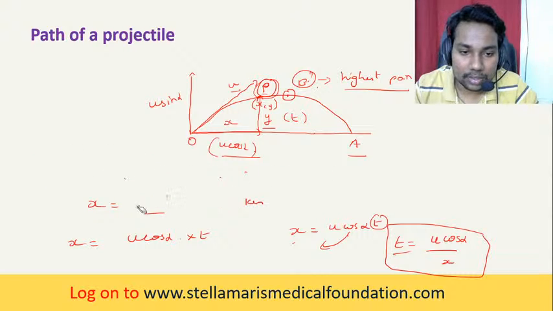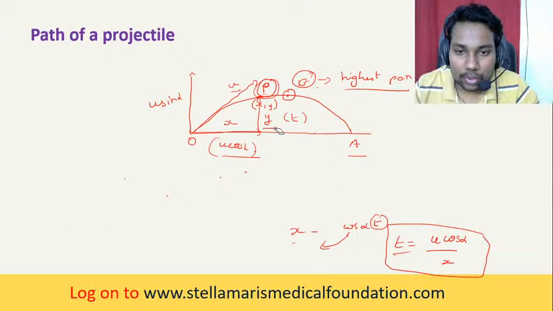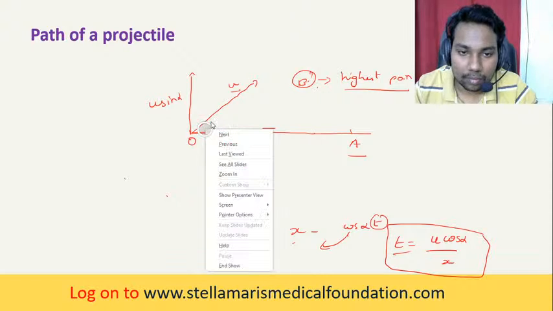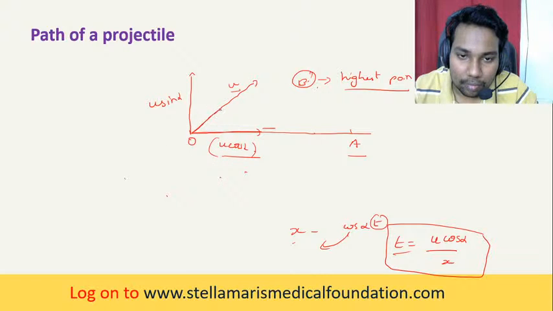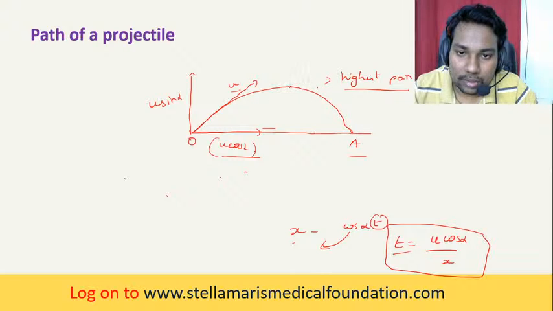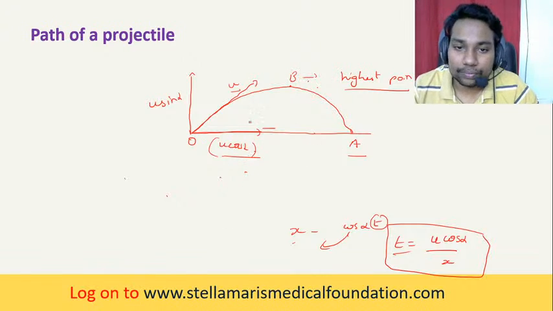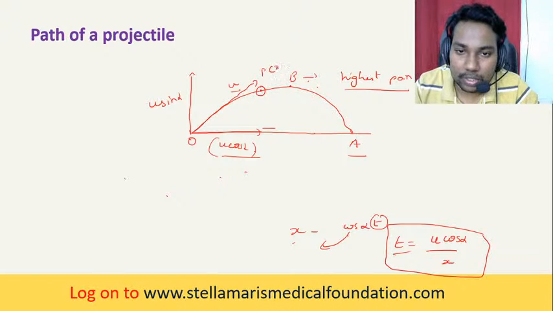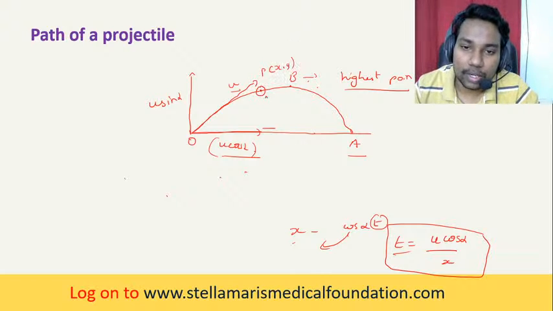I'm repeating again, just listen. See, this is B, the highest point of the projectile. This is B. This is A. Now, this is the position of the particle. This is the position P with respect to x comma y, the position of the particle in a projectile.